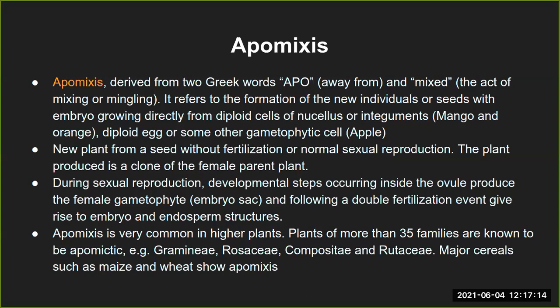So let's say a particular apple tree or mango tree has gone through a certain extent of sexual reproduction, and the fruits are developed, and some of the fruits are developed through this parthenocarpy or apomixis pathway, right?